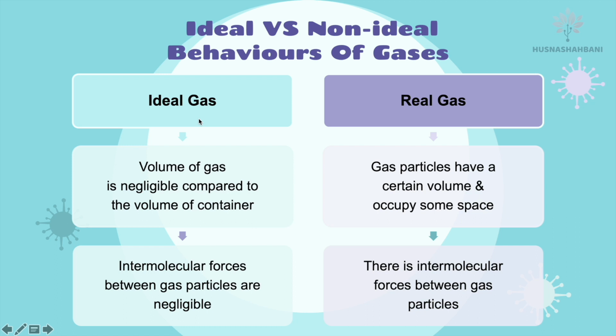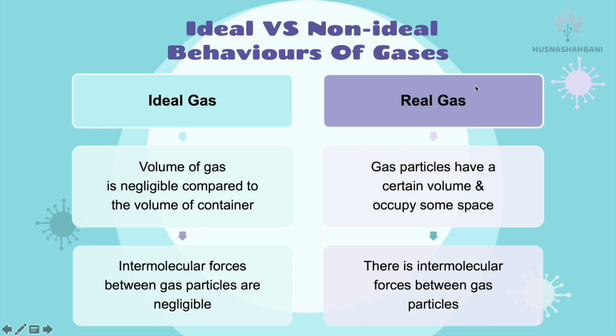For the ideal gas, the volume of the gas is negligible, which means we can ignore the volume of the gas when we compare it to the volume of the container. And intermolecular forces between gas particles are also negligible, so you can ignore them in the ideal gas.